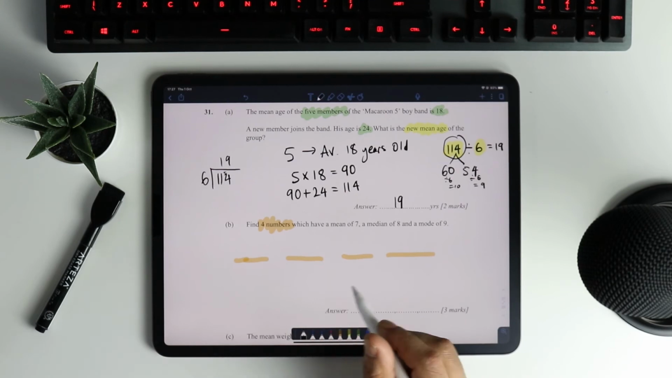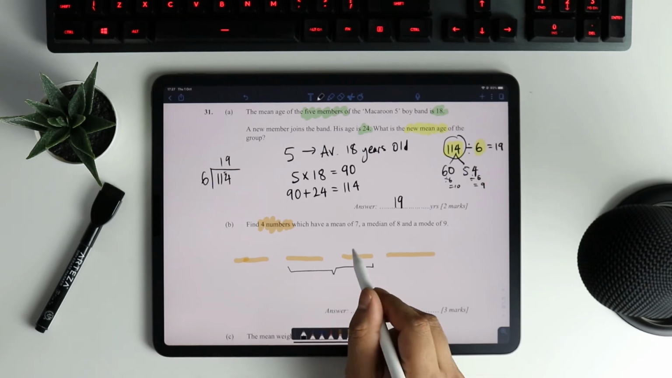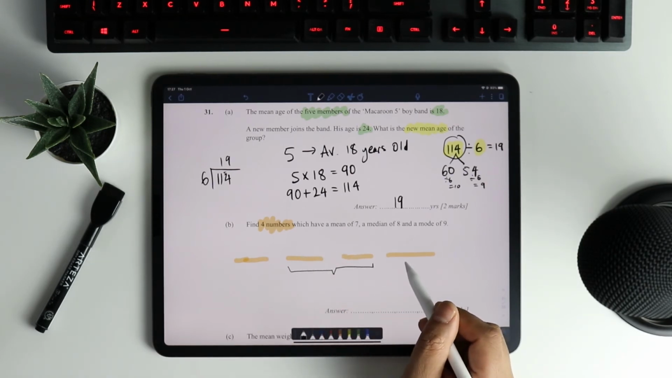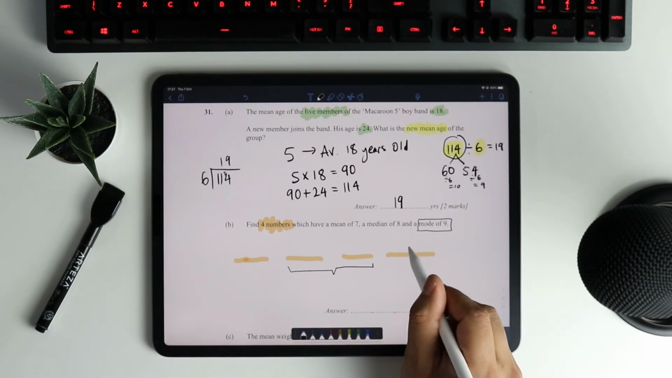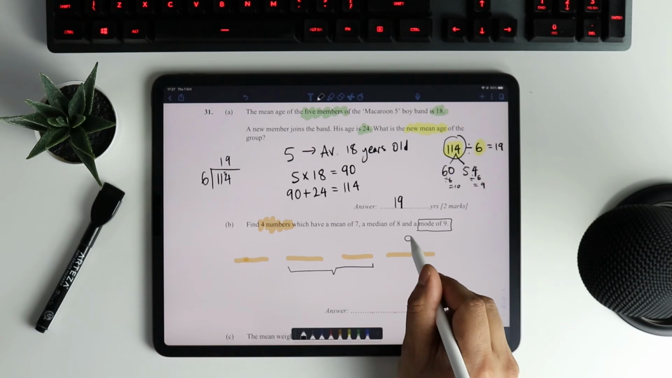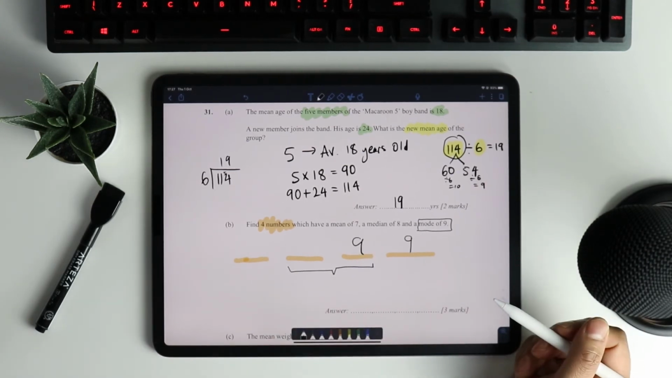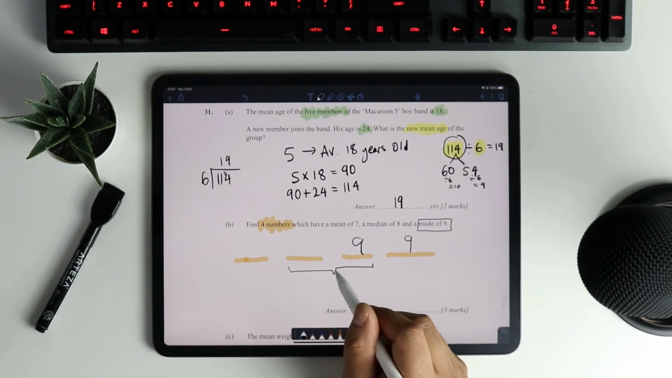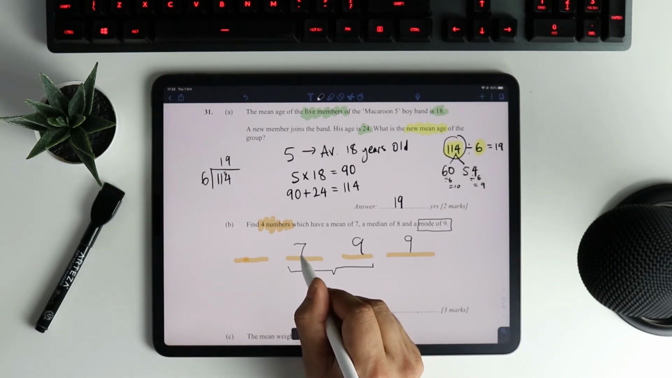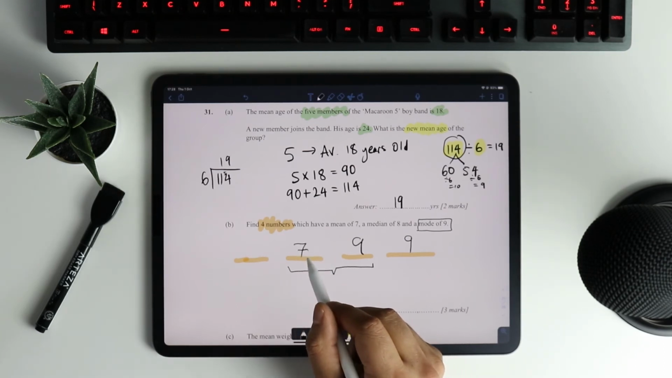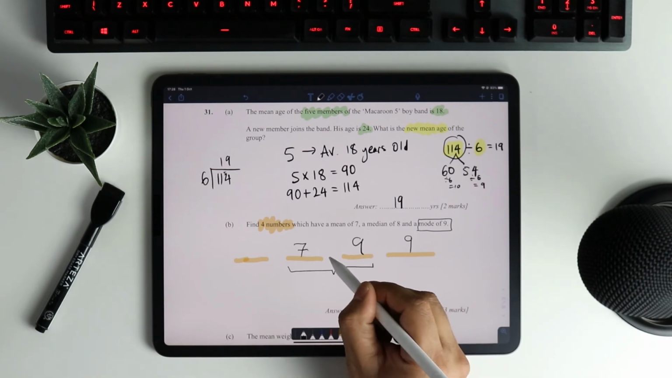Now, because there are 4 numbers, to work out the median, I will have to have 2 numbers here. They could both possibly be 8, but then it says there's a mode of 9. So we know there must be at least 2 nines. And I know the median is going to be 8. So I have to make sure that one of the numbers is 7. So 7 add 9 is going to be 16 divided by 2 will give me the median of 8.